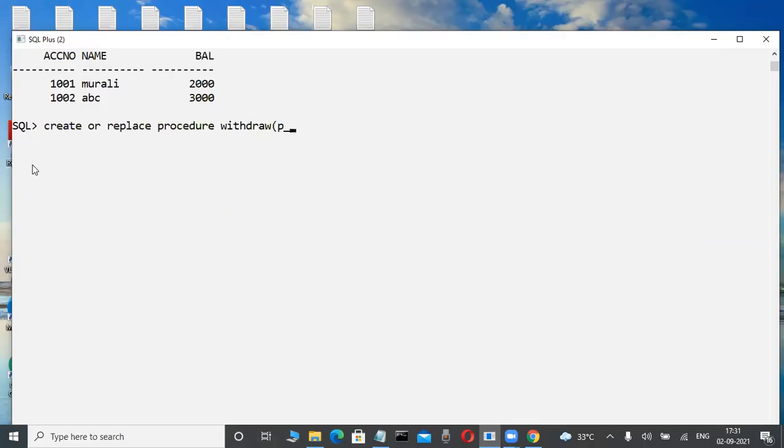Now check it out. I am passing an account number. Don't write it, you don't have an idea of all these things. This is PLSQL code only, just for idea purpose I'm telling. And here the amount we are passing, for example. Now here check it out. A little bit of coding is there. These types of codings they are writing. This is called PLSQL language. This is very easy coding only.